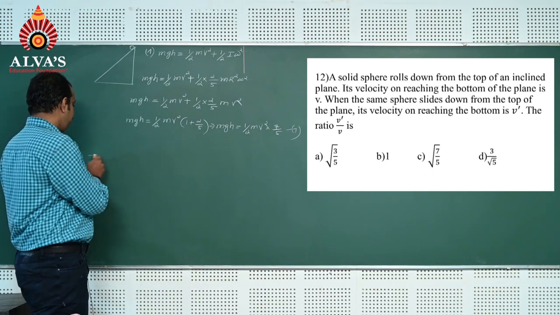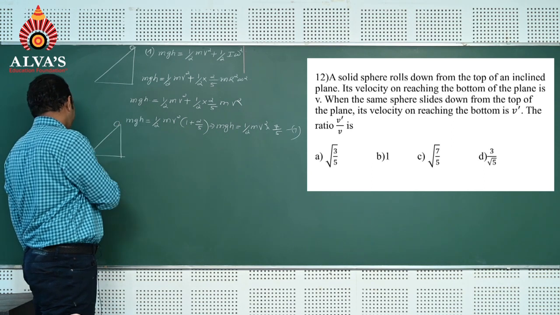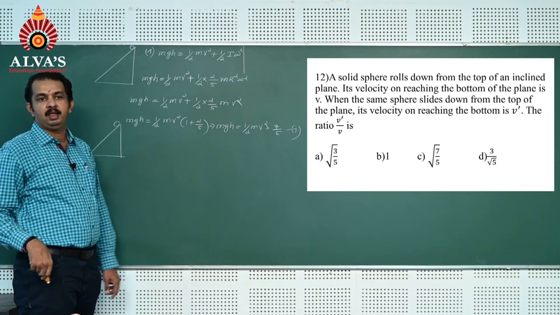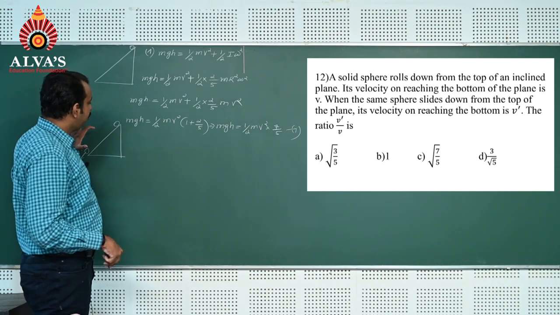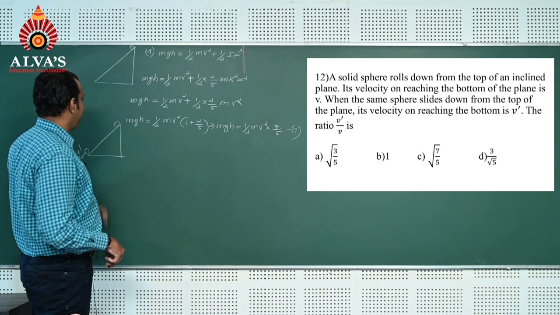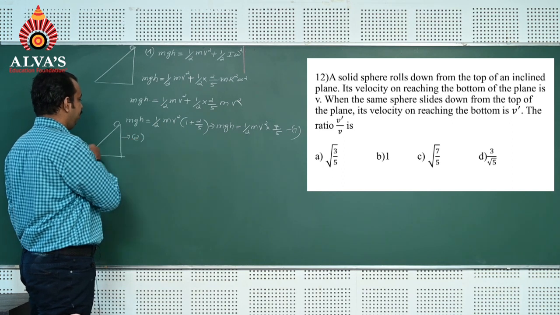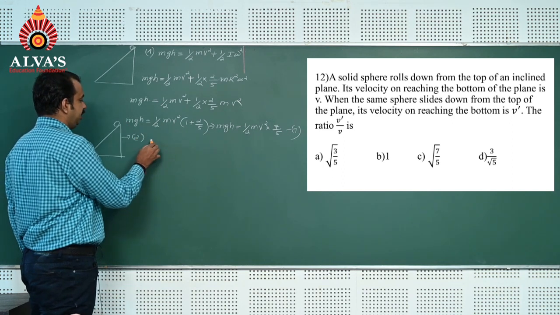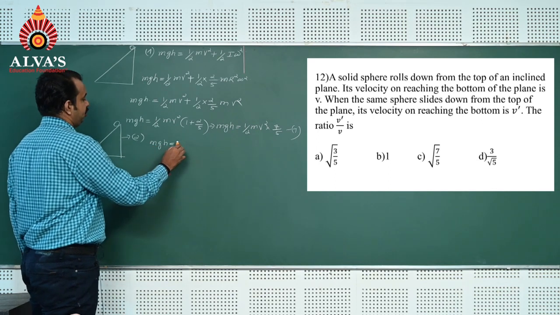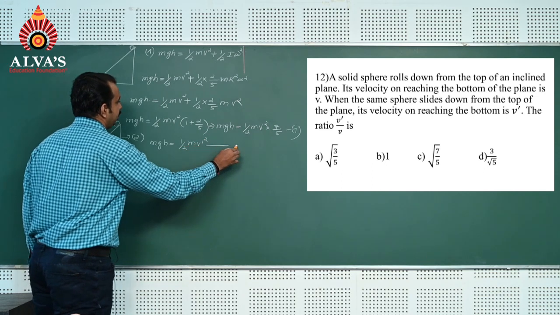Now, the same sphere, when it slides down the inclined plane, reaches the bottom with velocity v dash. To find v dash by v, we consider the topmost position in the second situation, where the potential energy is mgh. The energy at the bottommost portion is half m v dash square, equation number 2.